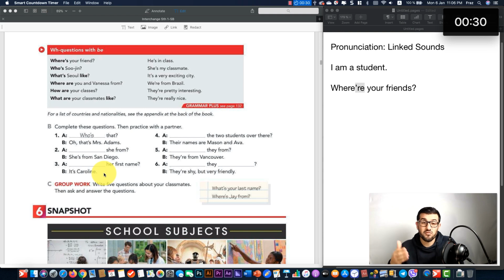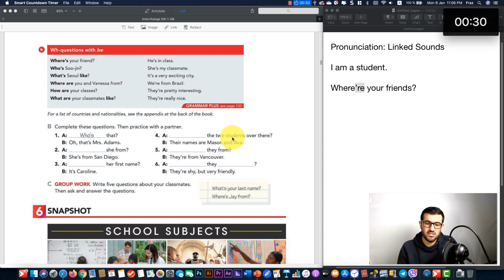Now let's continue with question 4. If you look at the answer, their names are Masen and Ava. That means this is about 2 people. So you say, what are the 2, not what are. It's not about names, it's about who are they, in fact.